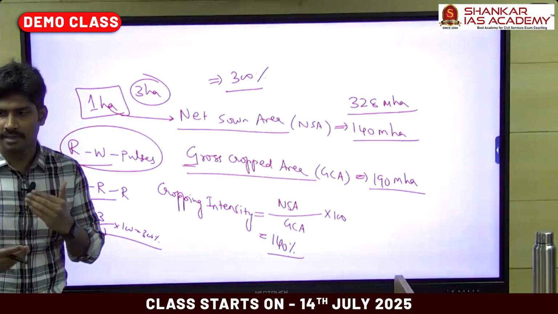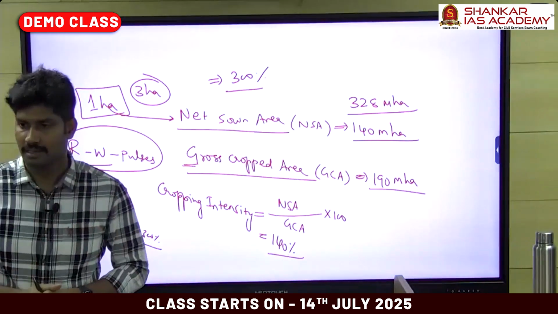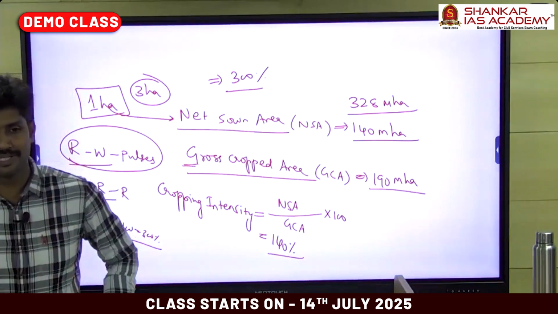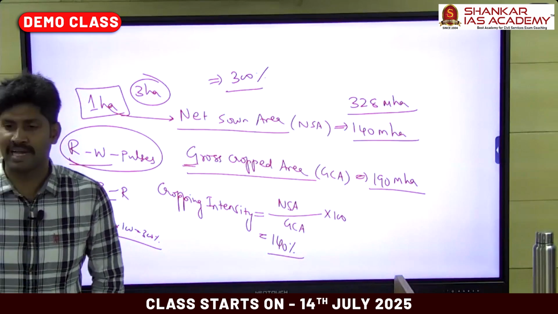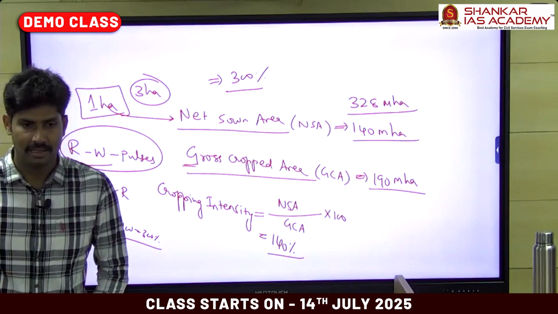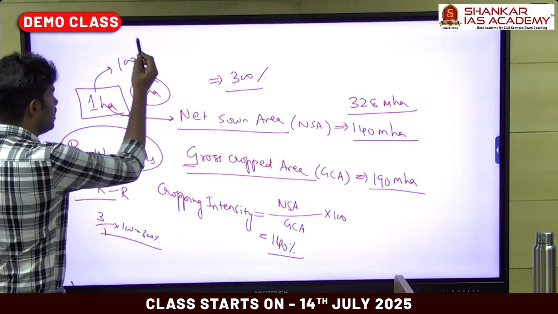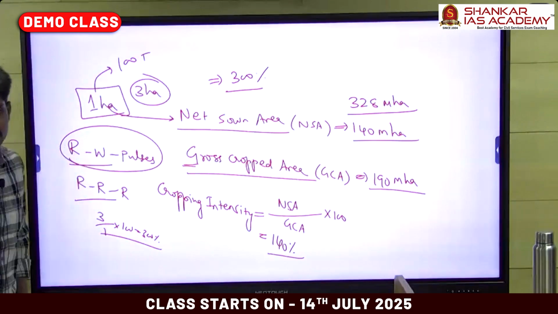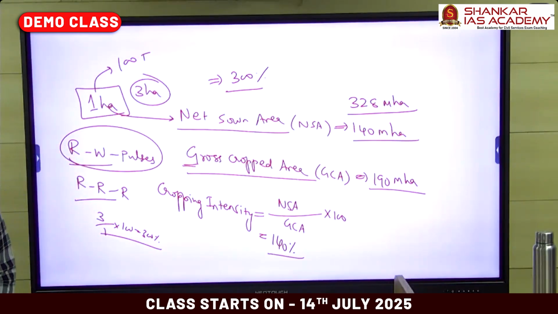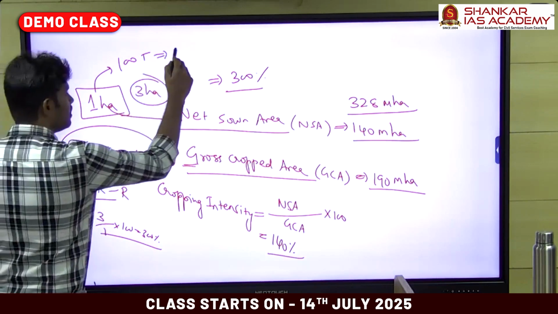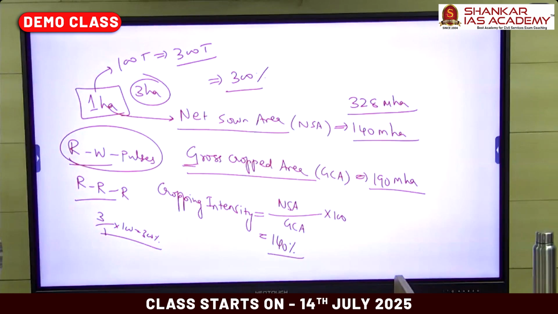Intensification in terms of time and space means more number of crops in a single year. This intensification is very important for food security and higher food production. If a farmer cultivates only 1 time during a year, suppose from 1 hectare of land you produce 100 tons of food grains, if the same land is utilized 3 times, then in a single year we can achieve 300 tons of food grain production.